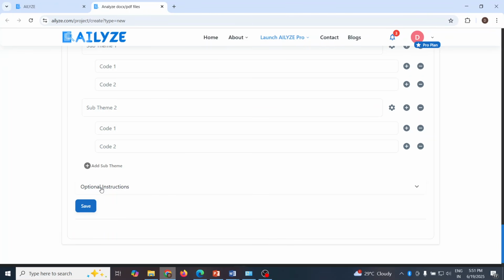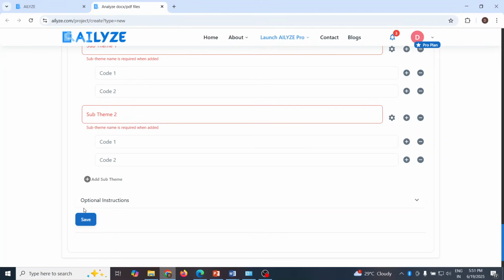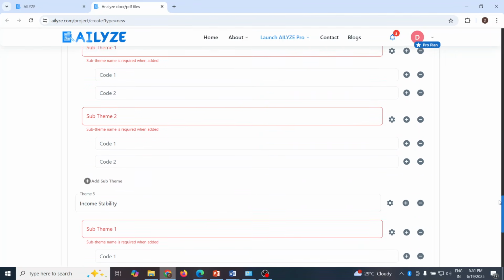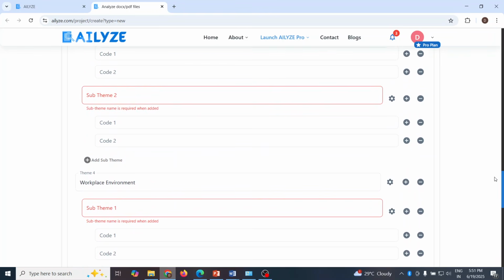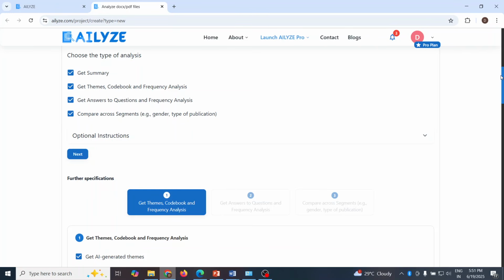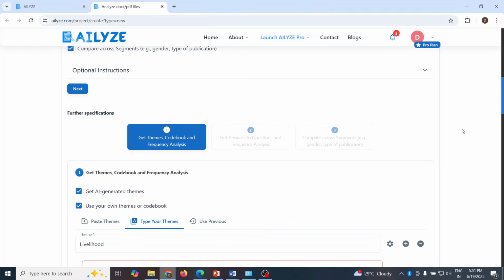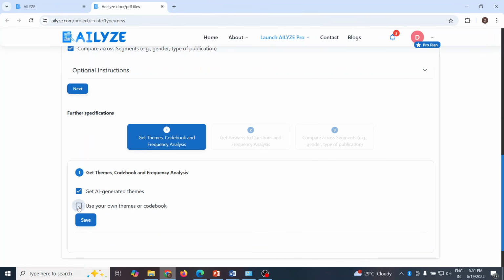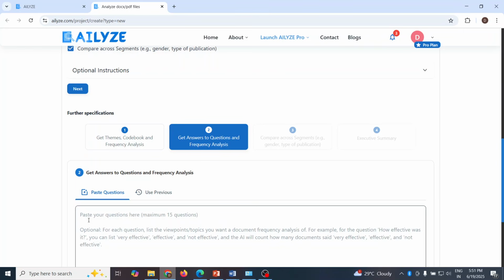So basically by specifying the optional instructions, we want to guide in which direction the analysis should be considered. Press the save button. It does not allow me to go. We have to specify the sub themes for every theme. So to make the thing simple, let's remove this tick and press the save button. Now get answers to questions and frequency analysis.